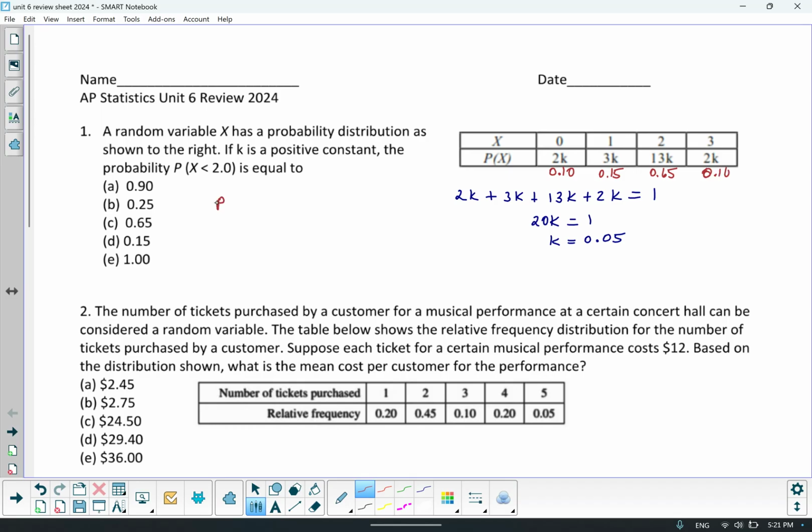So we want to find the probability x is less than 2. So we would just simply add the 0.10 and the 0.15 together to get 0.25. And that's choice B.